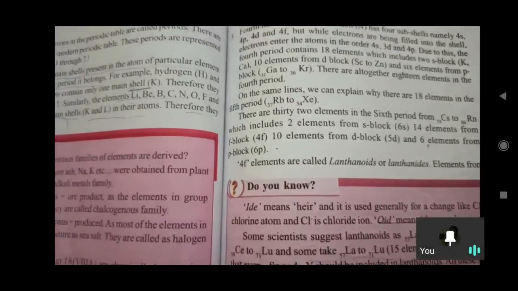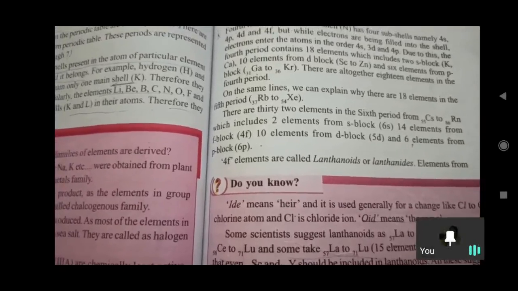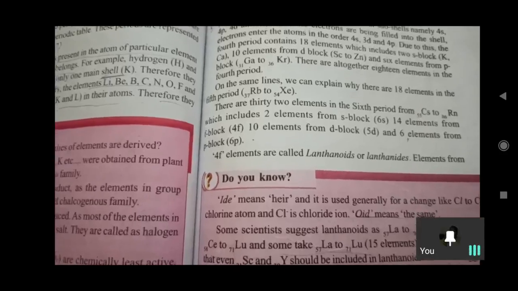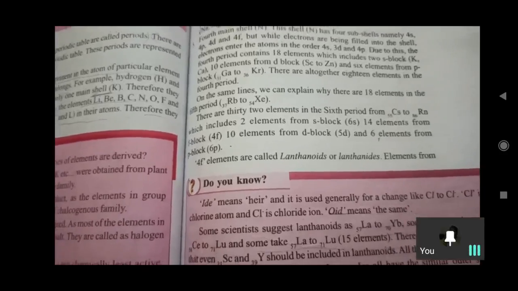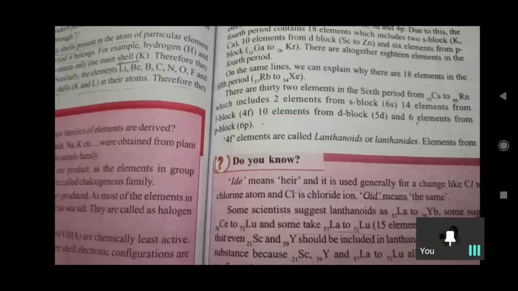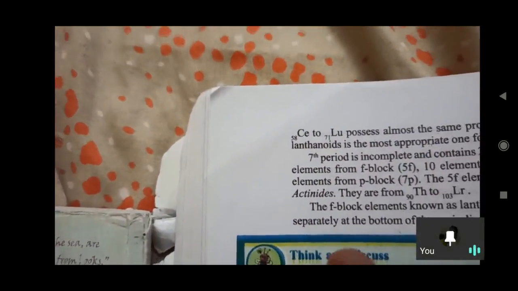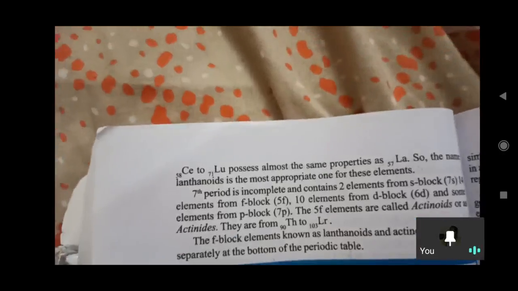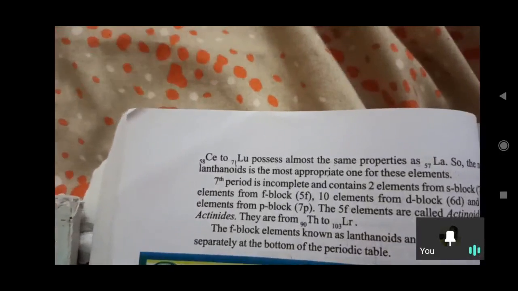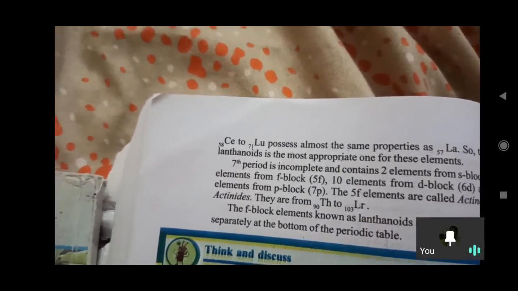So there are 32 elements in the sixth period, from cesium to Rn, which includes 2 elements from the S block also. Totally we get 32. The 4f elements are also called lanthanides, from Ce 58 to Lu 71. These all have the same properties, which is why, according to their properties, they are placed separately in that manner. Lanthanides have the same properties.